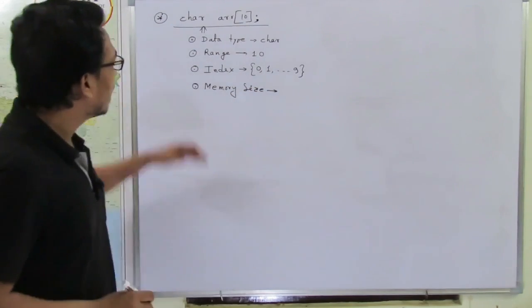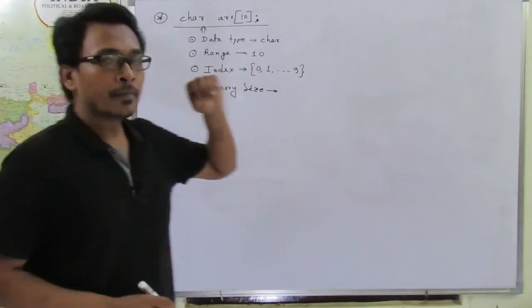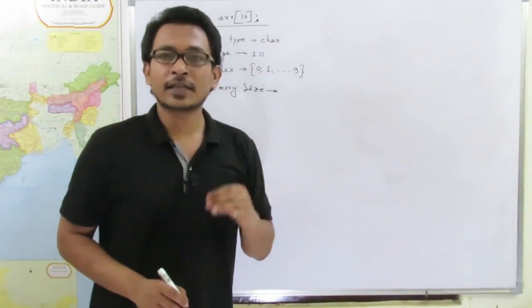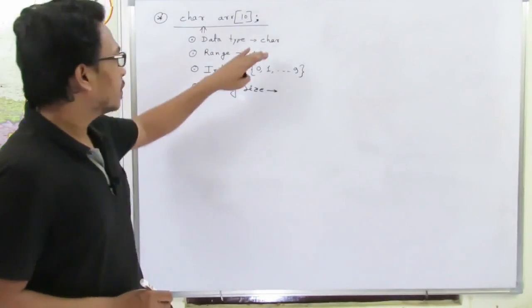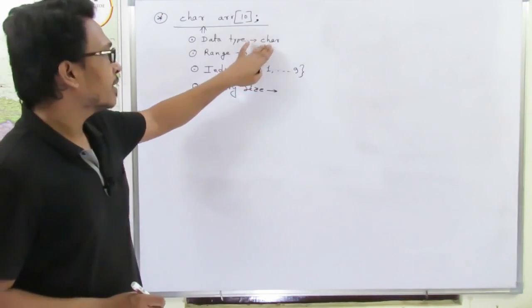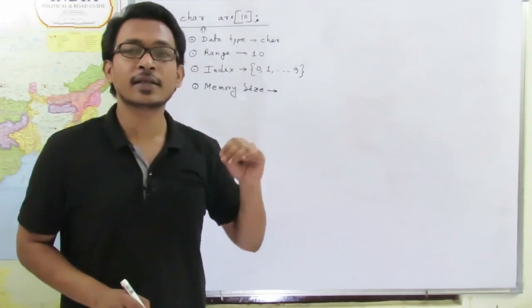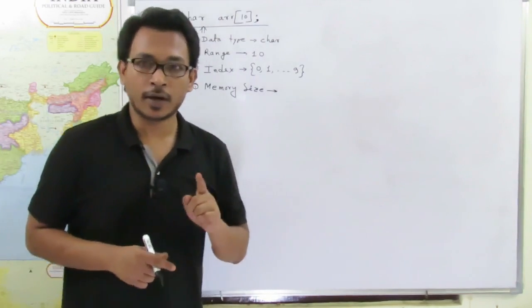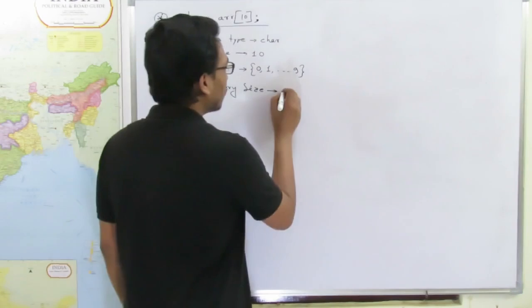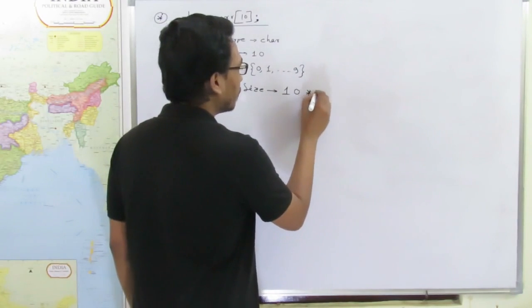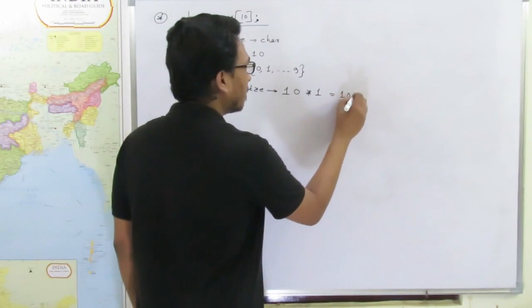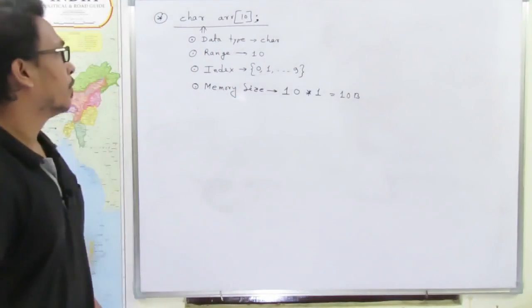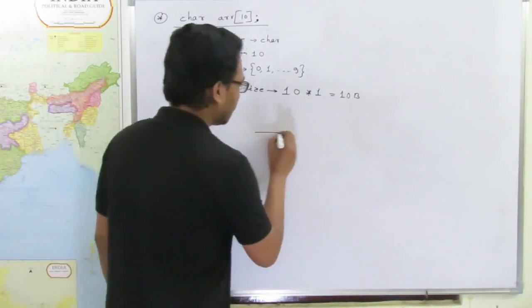Memory size is range multiplied by the size of each data element. In this case, each data element will be of character type, which means the size of each data element is only 1. So memory size will be 10 into 1, that means 10 bytes. Clear?